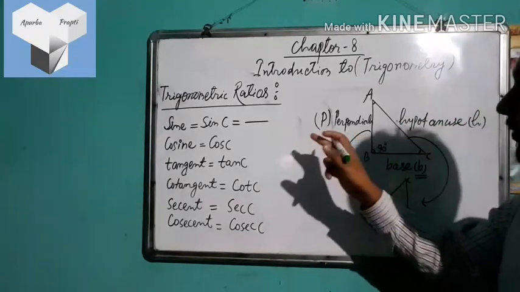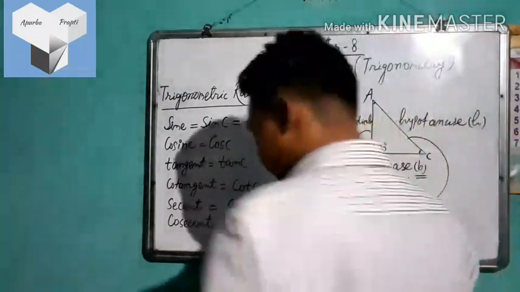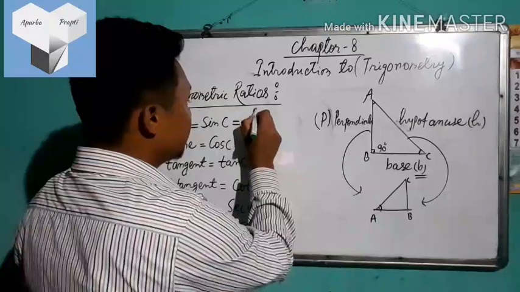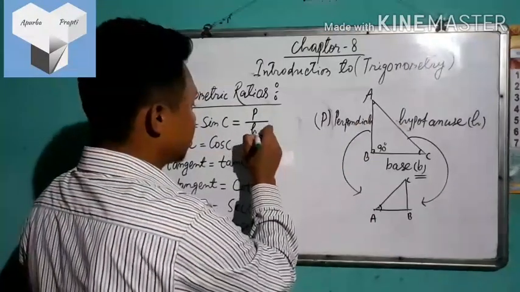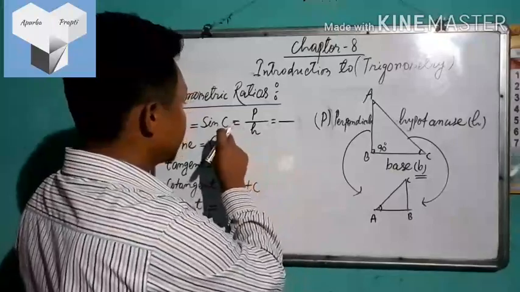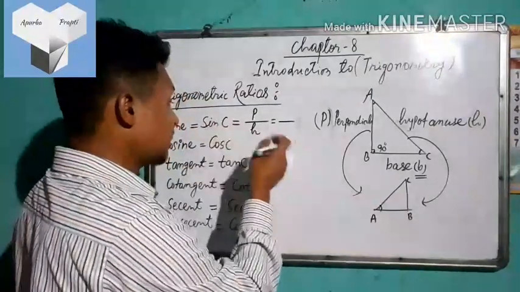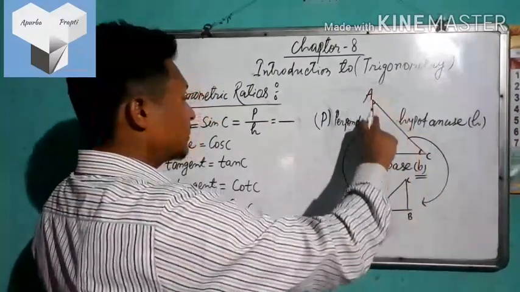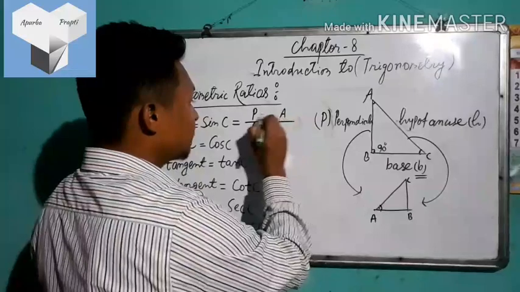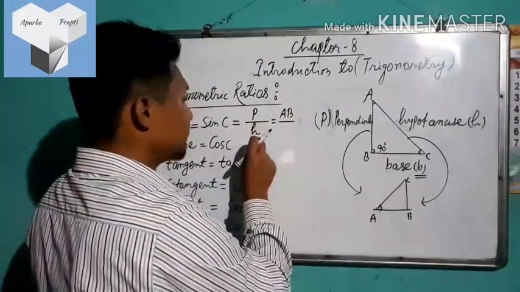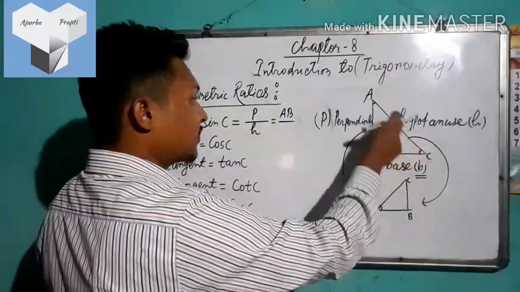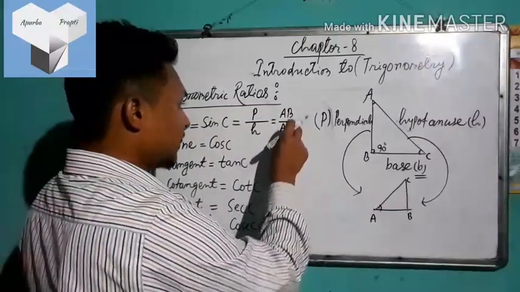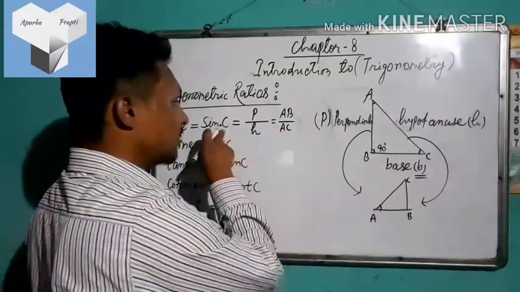The sine ratio of a certain angle is simply the ratio between perpendicular and hypotenuse. P means perpendicular. With respect to angle C, which is the perpendicular? AB is the perpendicular. In place of P, we shall take AB. And H means hypotenuse. With respect to angle C, AC is the hypotenuse. That means AB by AC, or AB is to AC, will be the sine ratio of angle C.